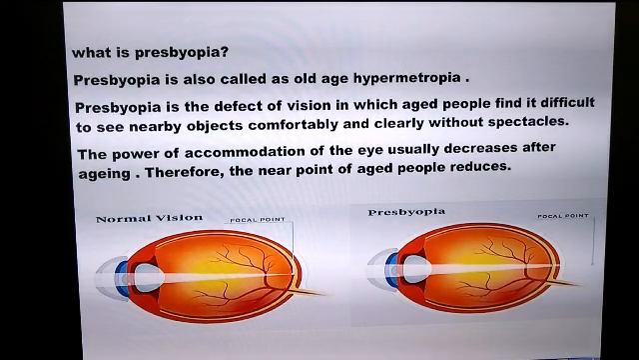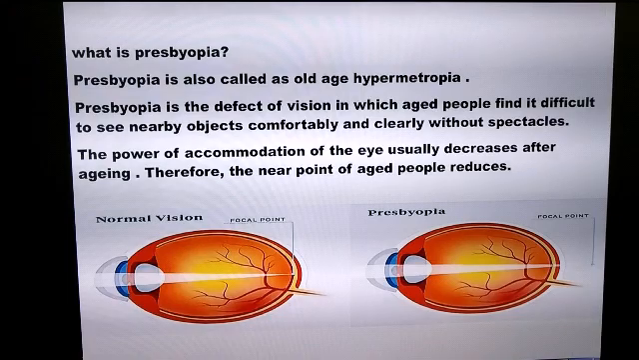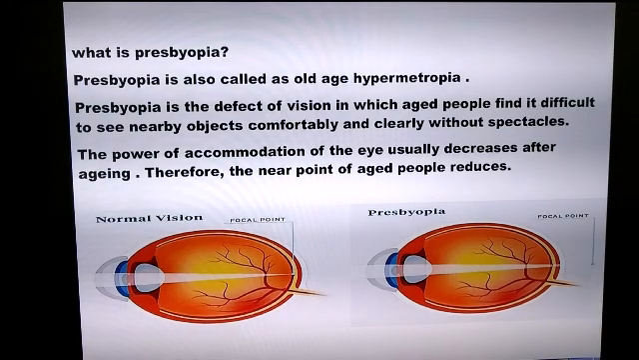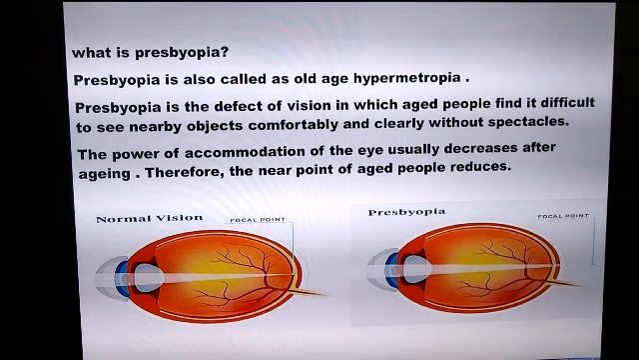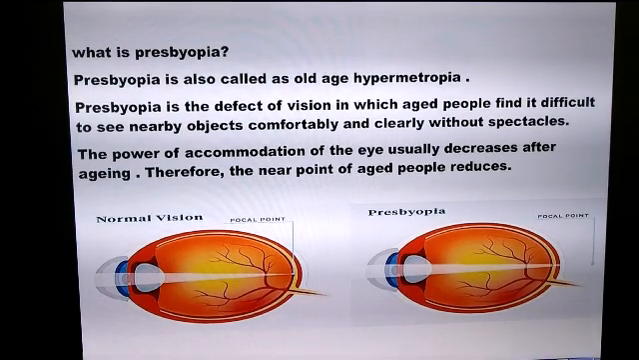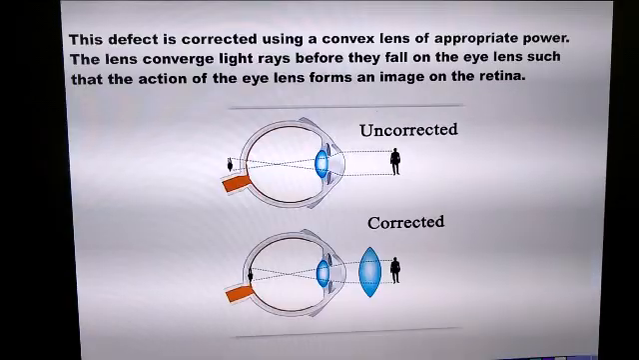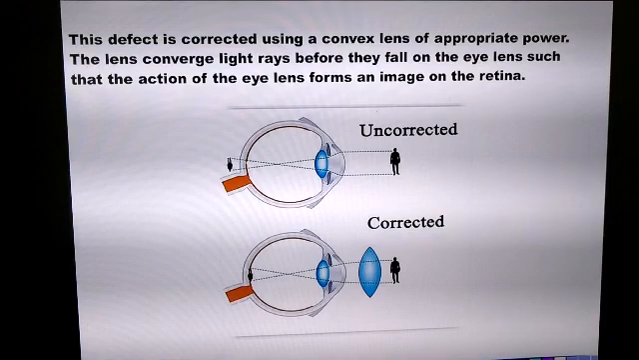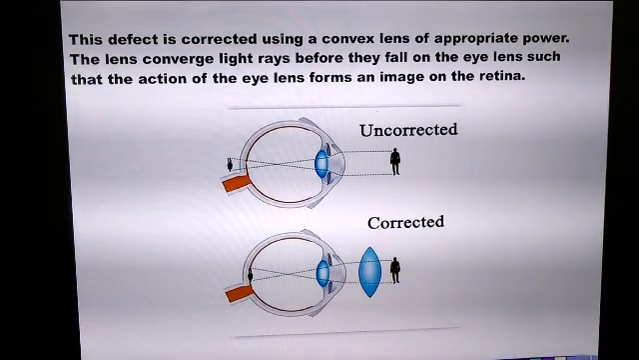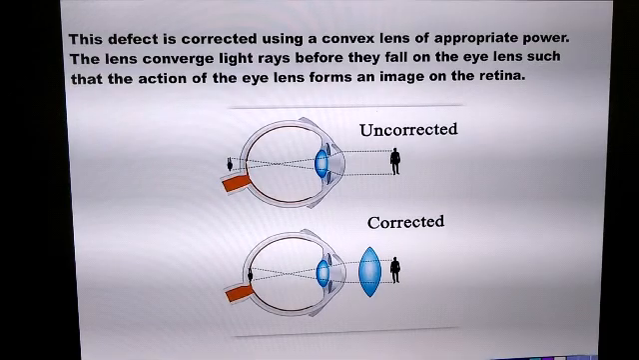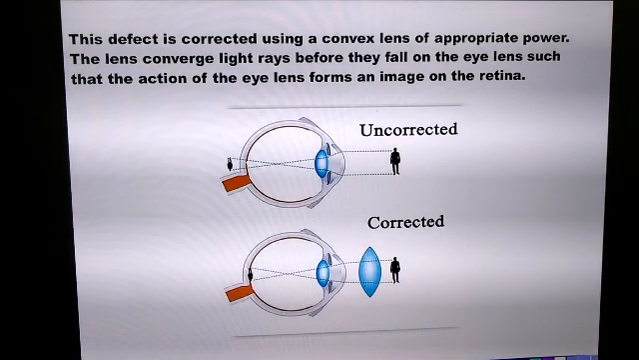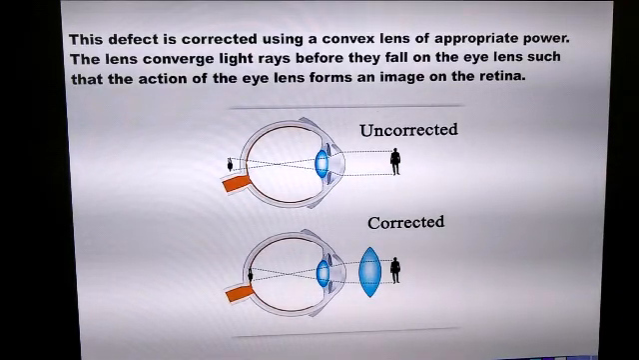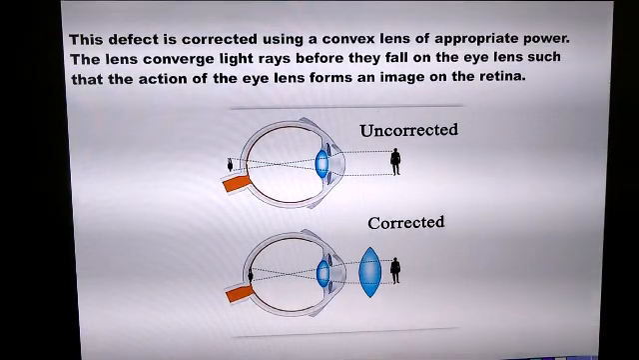What will be the spherical lenses that a person should use in case of presbyopia? If a person suffers from presbyopia, he cannot see nearby objects clearly. That means the person has to use a convex lens of suitable focal length in order to treat presbyopia. So here you can see that presbyopia can be corrected by using a convex lens of suitable focal length. Because a convex lens is a converging lens, it will converge the light rays before they fall on the eye lens, and the eye lens will further converge the light rays in order to form a proper image on the retina.